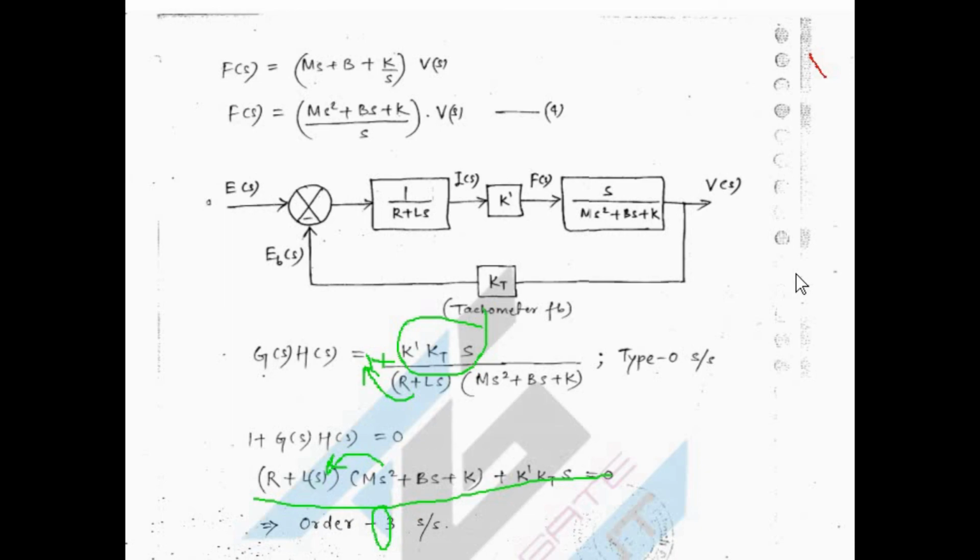So just go through this lecture and try to analyze this total system, and you can analyze other systems also. Take care, we'll see in the next lecture. Bye.